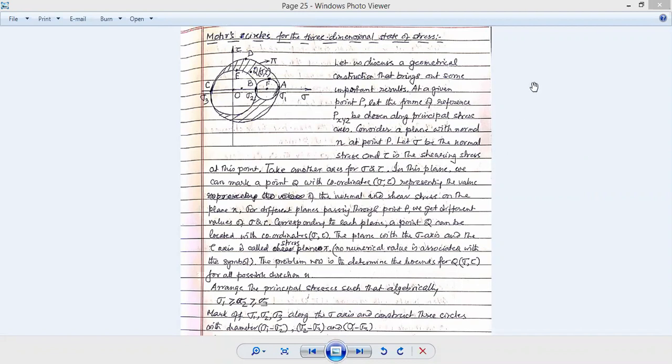What we do here is discuss a geometrical construction that brings out some important results. It is a geometrical construction. You have to draw as per a certain scale, and you have to find a scale of your own which is convenient for you, say according to the size of your answer script. It should not be too big and not too small, like I have done it here.